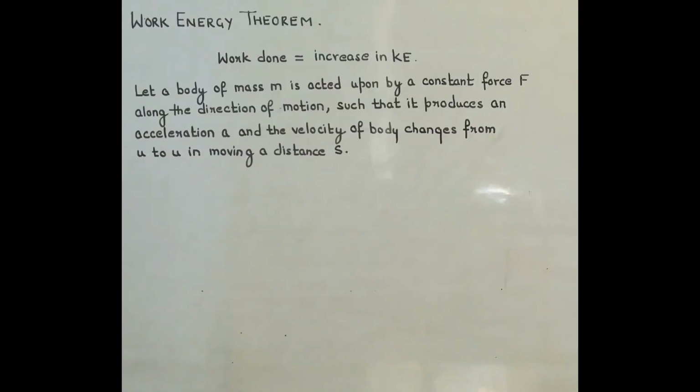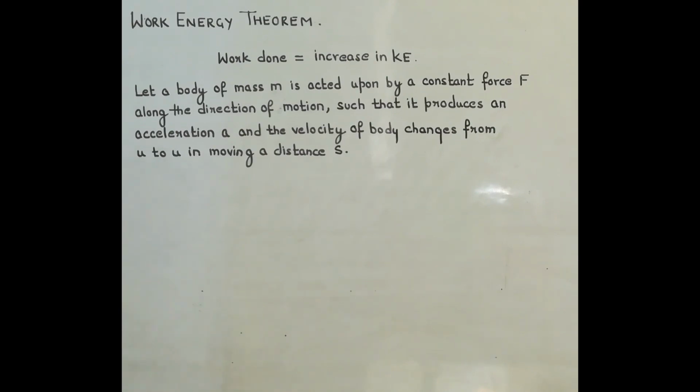According to work energy theorem, work done by a force on a moving object will be equal to increase in kinetic energy. Now let us do the derivation for it. That work done is equal to increase in kinetic energy.